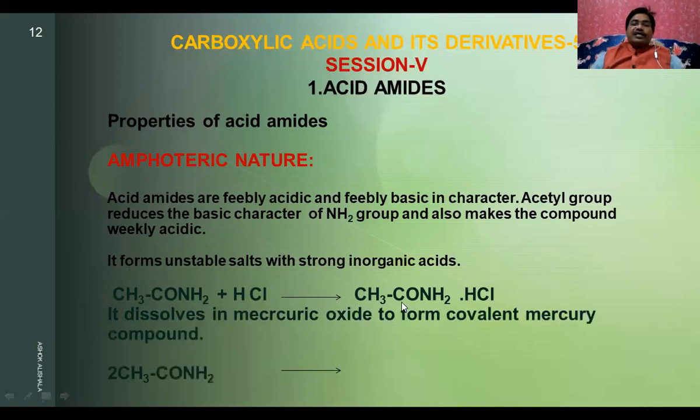Because of this group and the amide group, it forms unstable salts with a strong inorganic acid, that is acetamide hydrogen chloride. It also dissolves in mercuric oxide to form a covalent mercury compound. Because it is reacting with HCl, here it shows a basic character, whereas here it forms a covalent compound where it behaves as an acid. See, with mercuric oxide, you will get a compound, that is, mercuric acetamide is formed.